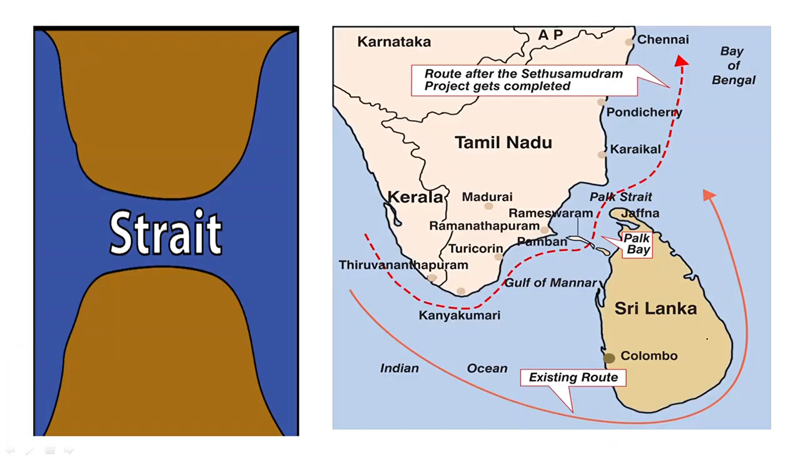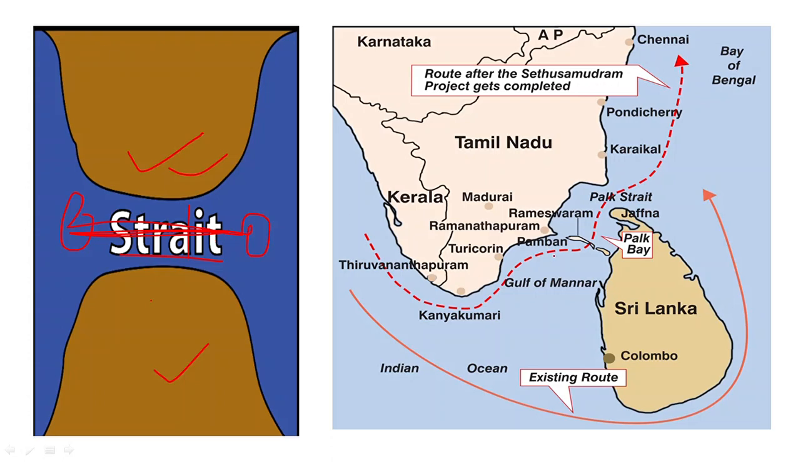Now let's come to the strait and a channel. A strait is a narrow passage of water which connects two large water bodies, and it is between two land masses. The channel is also the same. It is also a passage of water which connects two large water bodies between two land masses. The difference is that a strait is a very narrow passage of water, and if it is somewhat wider, then it is a channel.